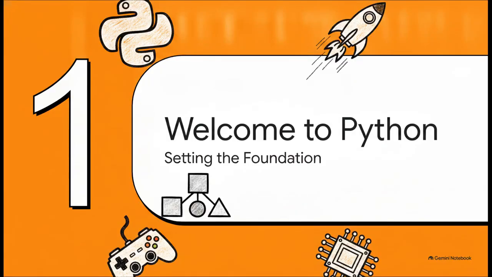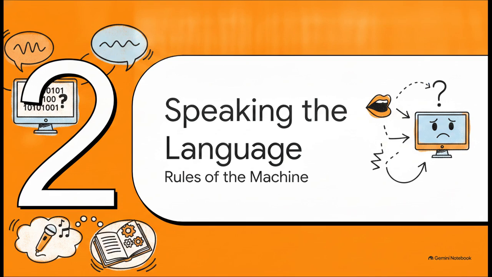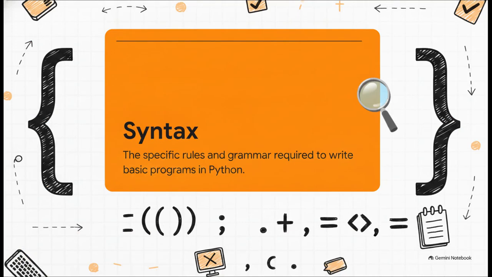Welcome to Python, setting the foundation. Moving right along to part 2. Speaking the language, rules of the machine. Programming is essentially just learning a brand new language so you can actually communicate with a computer. Just like English or Spanish has specific rules for how you string words together so people understand you, well, Python has rules so the computer understands you.